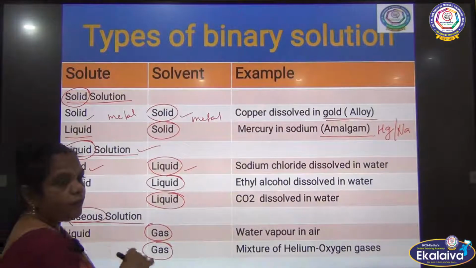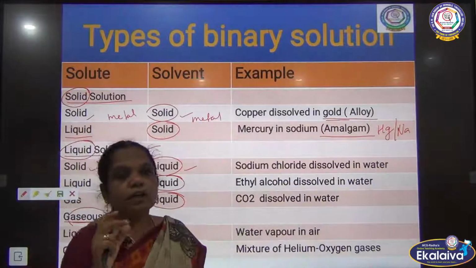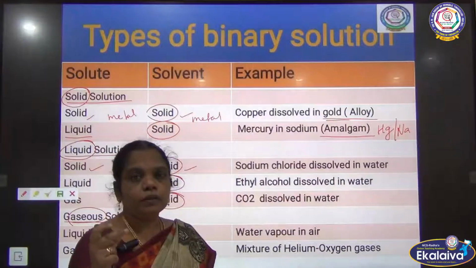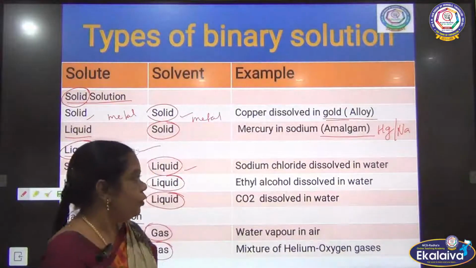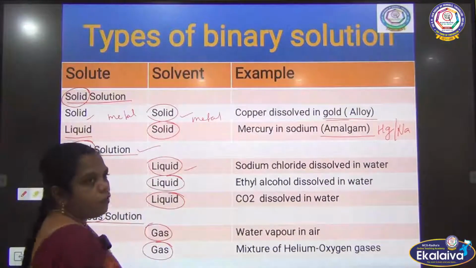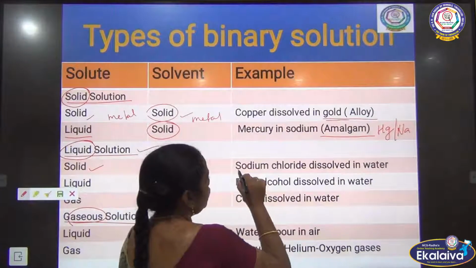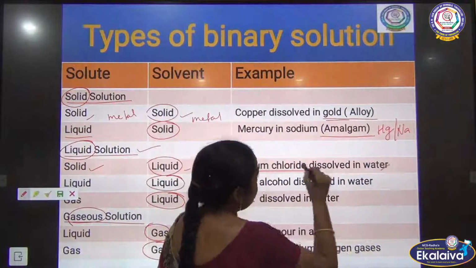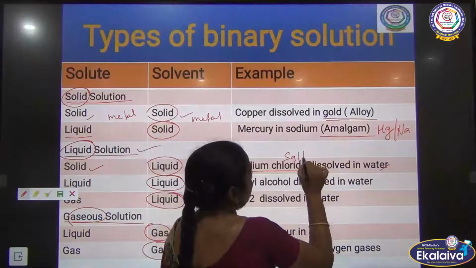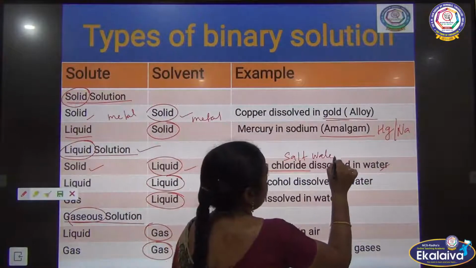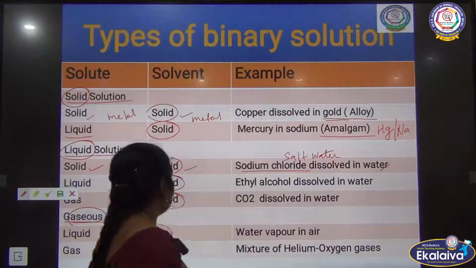In this case we take the solid salt particles or sugar crystals as solute, and water is taken as solvent, to form sodium chloride. This is nothing but salt water.